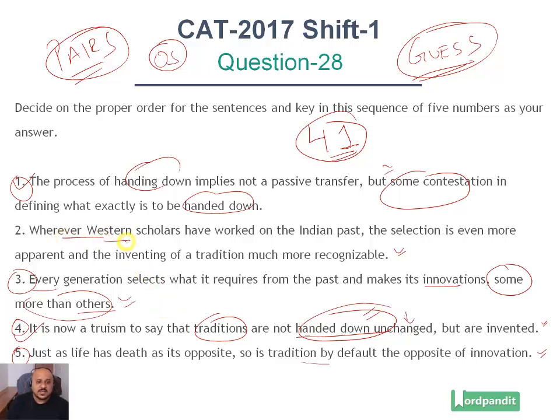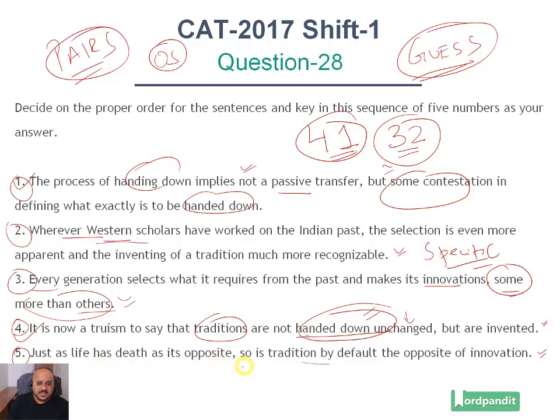Statement number 2 gives you that example. Some more than others, it's referring to people. Here we have Western scholars working on the Indian past, so we have a specific example now. So the second set of connected statements that we have is 3-2. Now if you read 4-1-3-2, you will realize that this is moving in a specific order. It is a truism that traditions are not handed down. Then there is contestation, not a passive transfer. Then every generation selects what it wants to and makes innovations. Western scholars then form the example for it.